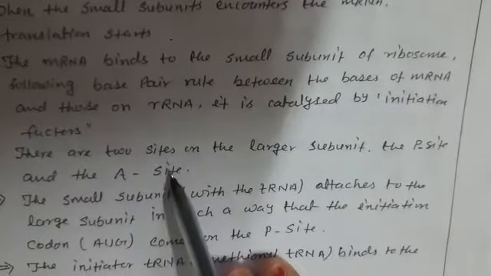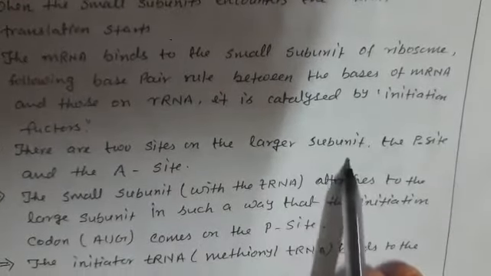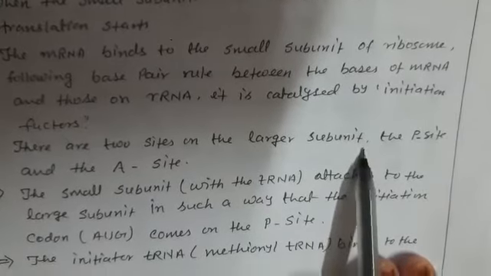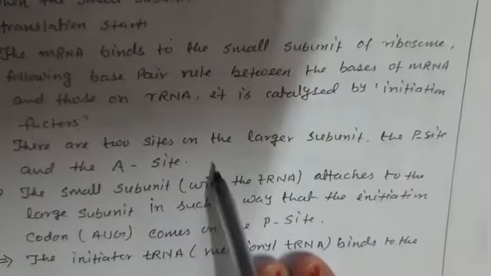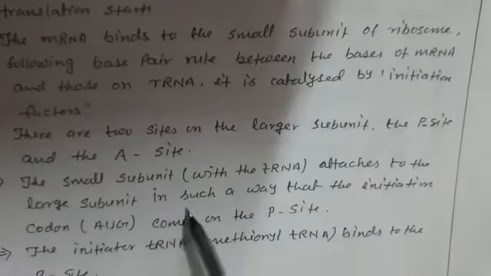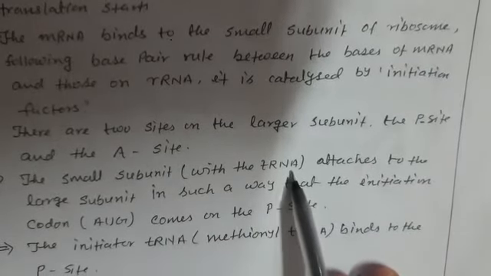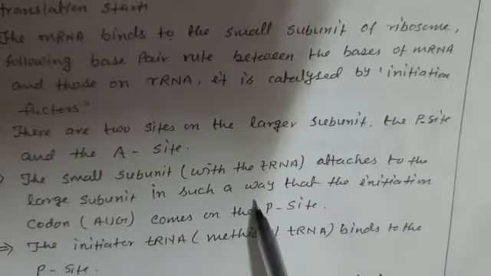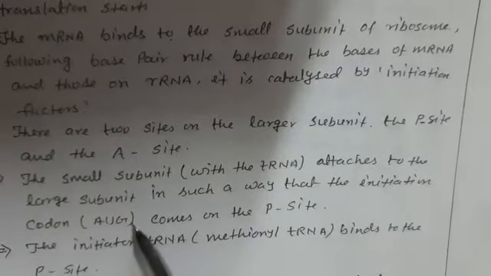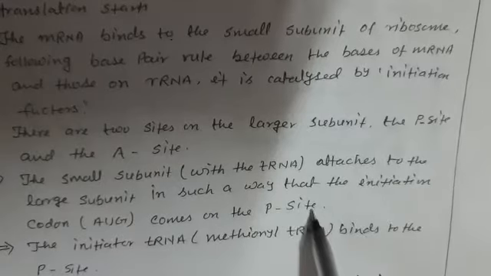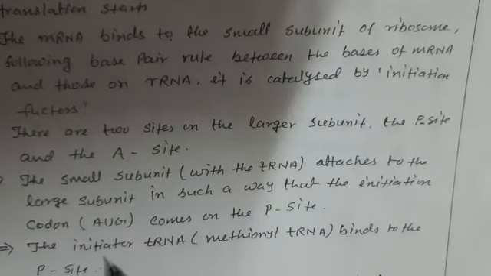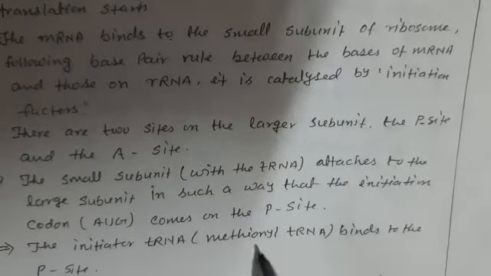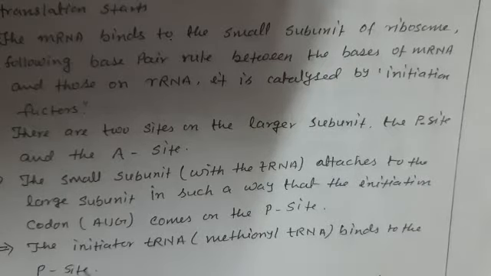There are two sites on the larger subunit of the ribosome, known as the P site and the A site. The small subunit with the messenger RNA attaches to the large subunit in such a way that the initiation codon AUG comes on the P site. The initiator transfer RNA, methionine transfer RNA, binds to the P site.